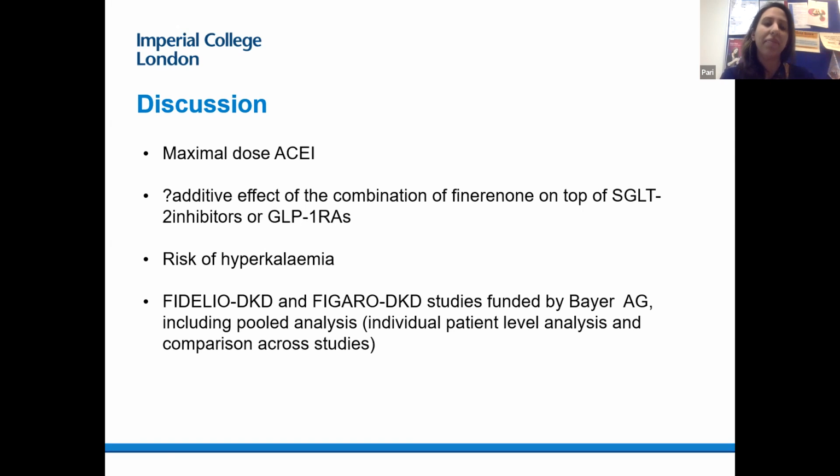Whereas I think these studies, being designed by the same funder, have really allowed us to do a really huge pooled comparison, which I think has been really helpful.